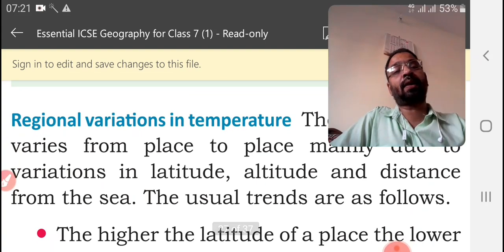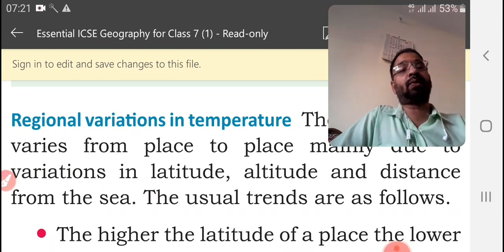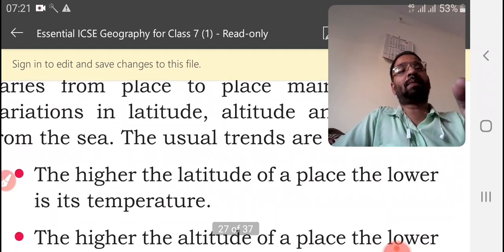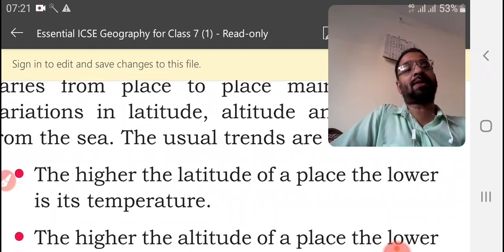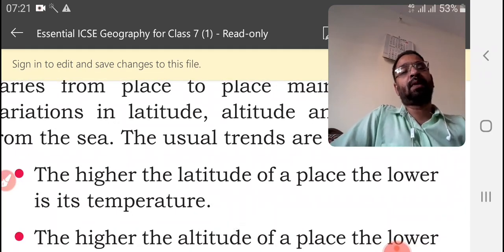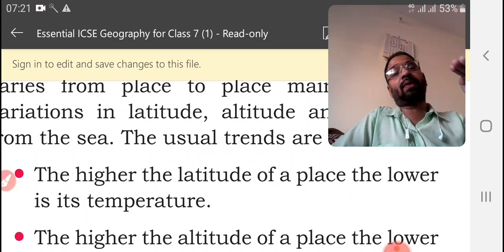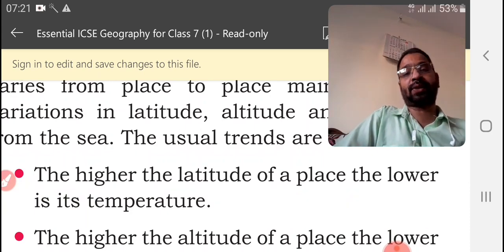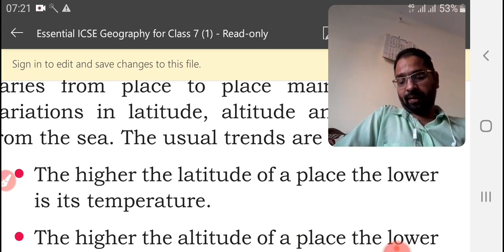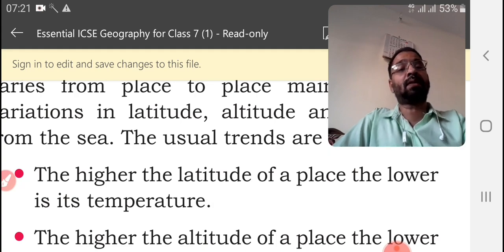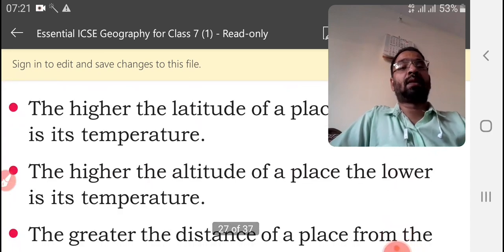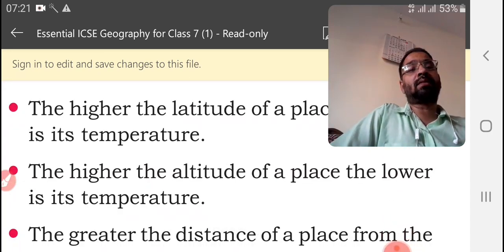Higher the altitude, I mean, what do you mean by altitude? Altitude means the height from the sea level. When height increases, then what will happen? The temperature will decrease. The higher the altitude of the place, the lower is its temperature. That is the same thing. If a place is more high, then lower is its temperature.